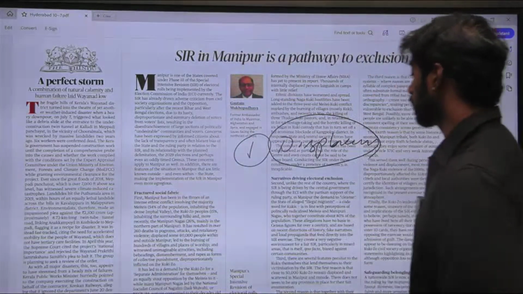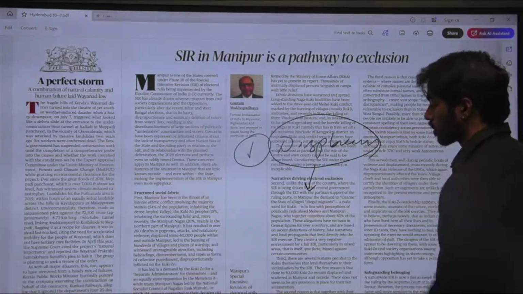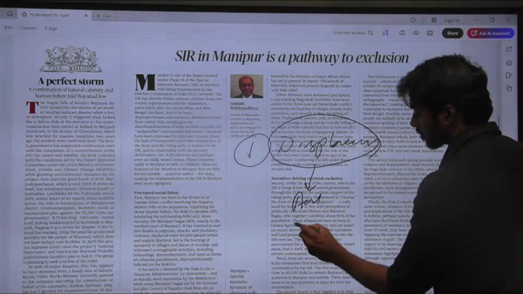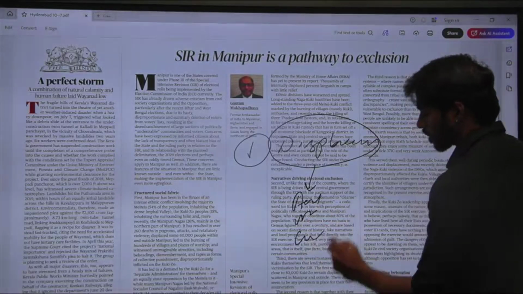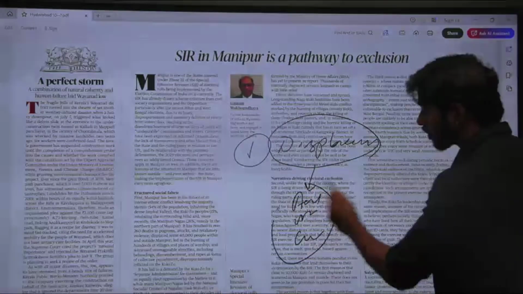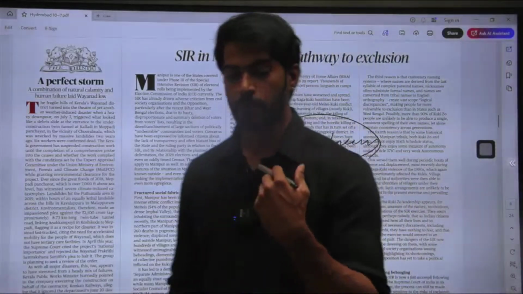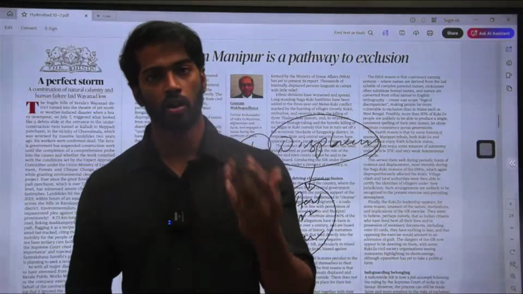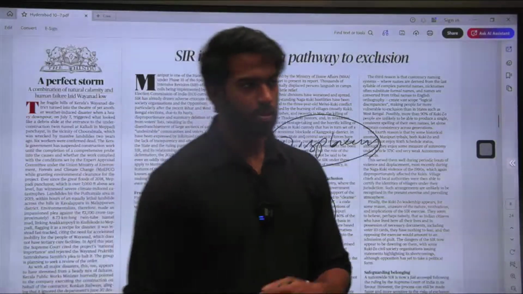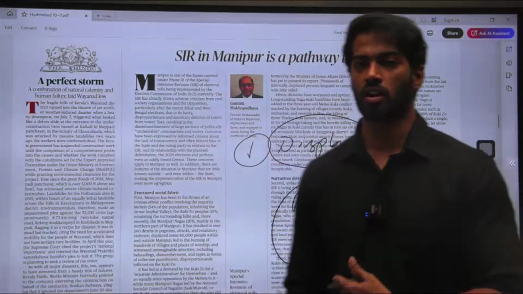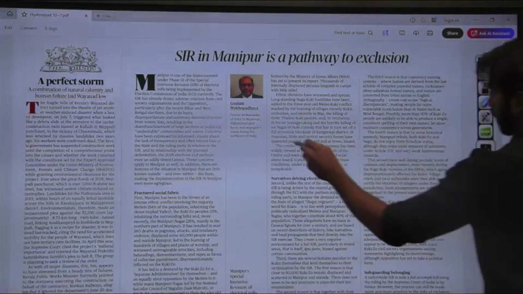That is one of the reasons why displacement is a very sad cause, which leads to the destruction of Aadhaar cards, voter IDs or education certificates. They do not have any other way to prove that they are part of that particular state. That is another reason why the special intensive revision actually creates an exclusion. And the third thing is naming.